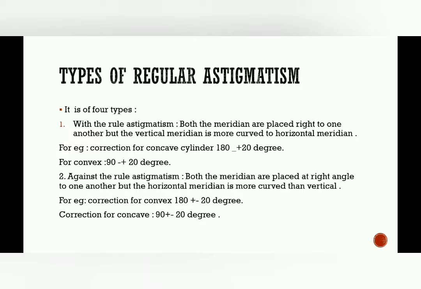Then against the rule astigmatism, in this both meridians are placed at right angles to one another, but the horizontal meridian is more curved than the vertical, just opposite of with the rule astigmatism. So for this we need to correct for convex 180 plus minus 20 degrees, and for concave with 90 plus minus 20 degrees.